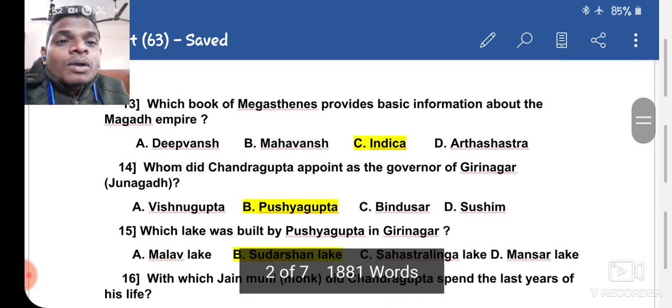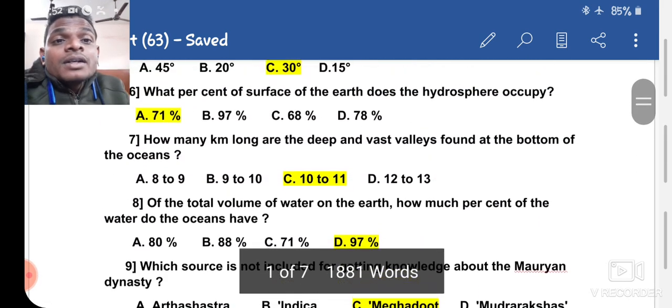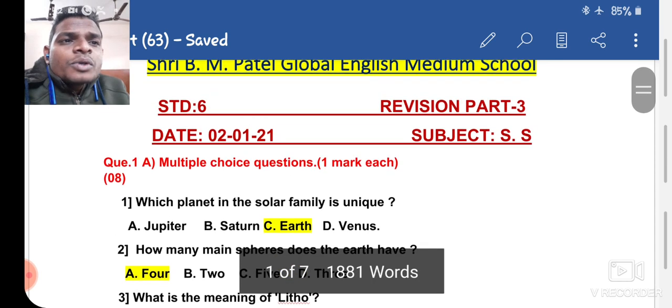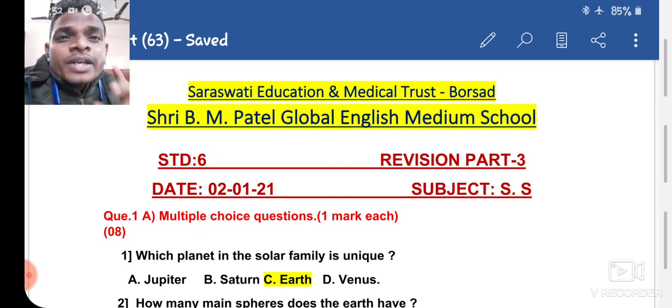You can clear the concepts, see which questions there are and how you are going to write the correct answer. Still, if you have any doubt or any question regarding this revision question and answer topic, just call me or message me and I will try my best to solve your problem as soon as possible.